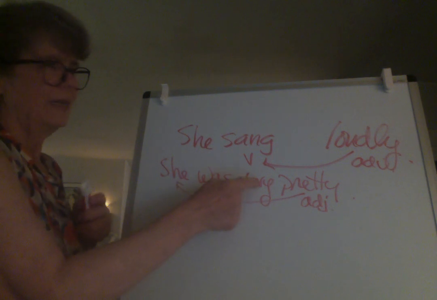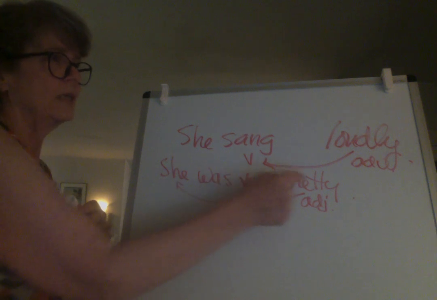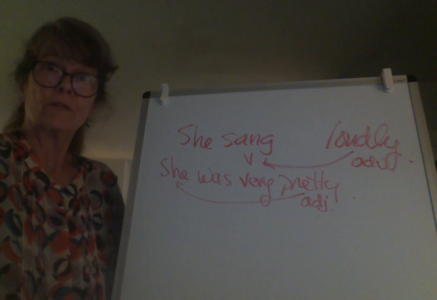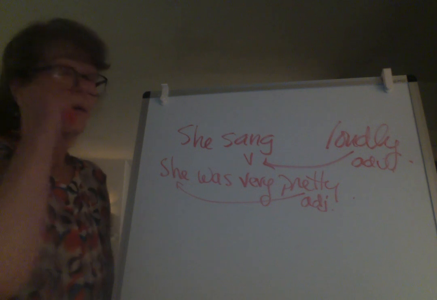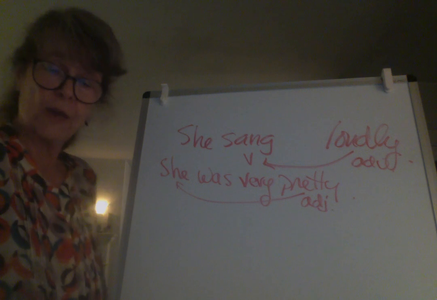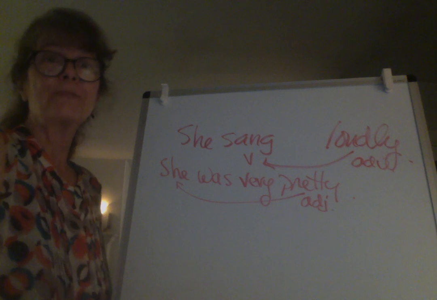What's this? This is not telling us about she. This is telling us how pretty. So this word is modifying an adjective. So it's an adverb, oddly enough. There are some more examples of that if you want to explore that further on your handout. Okay? All right. Thanks a lot.